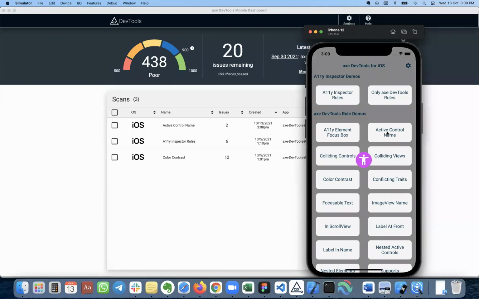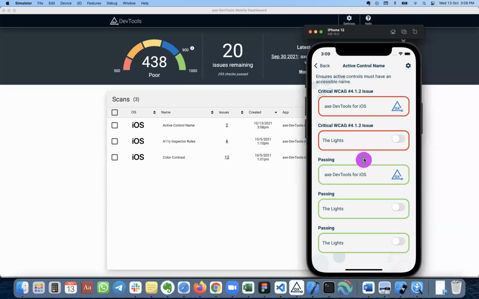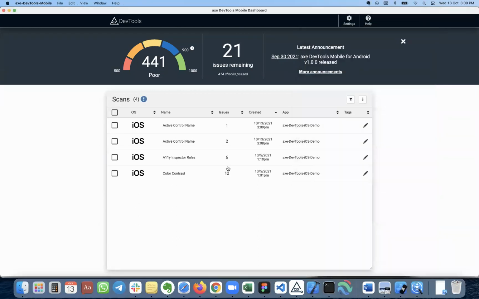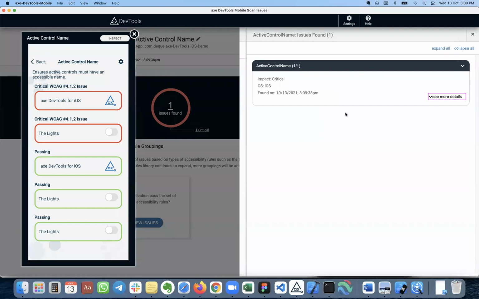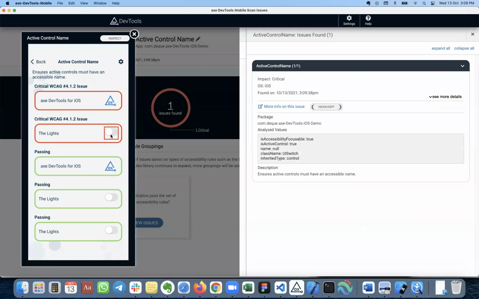Because it's in interactive mode, I have to open the screen and then click the Fab button, and then it sends the results to the dashboard. Now you see only one issue here, and as you see, let me go and highlight it. Only this switch button is highlighted now, and the first issue is gone. So this is how you can test your mobile native application with the Axe DevTools API when you are working on an application.